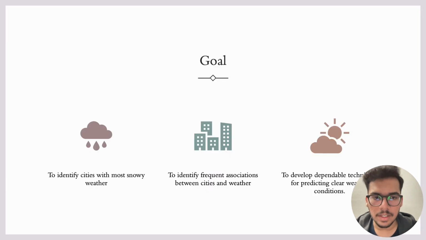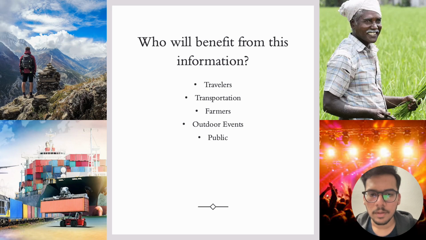Coming to the goal of this study, the first thing is to identify cities with the most snowy weather, and the next goal is to identify frequent associations between cities and different weather types. And the final goal is to develop dependable techniques for predicting clear weather conditions so that we can plan our activities. This information will be beneficial for travelers who want to plan a vacation or go on a hike, and also for different fields like transportation, farming, and outdoor events. Finally, it will also help the public to plan their activities according to the outside weather.